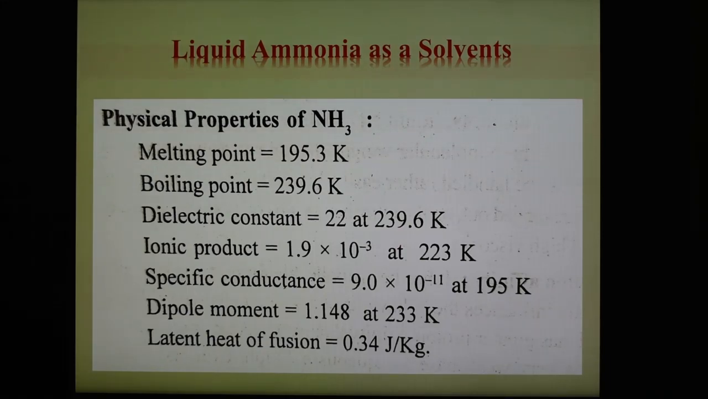Some important physical parameters of liquid ammonia are: melting point is 195.3 Kelvin, boiling point is 239 Kelvin, dielectric constant value is a good 22 at 239.6 Kelvin, ionic product is there, specific conductance is also there, meaning it forms positive and negative ions. Dipole moment is good, which indicates it is polar in nature. Latent heat of fusion is also there. So these are some important physical parameters of liquid ammonia as a solvent.